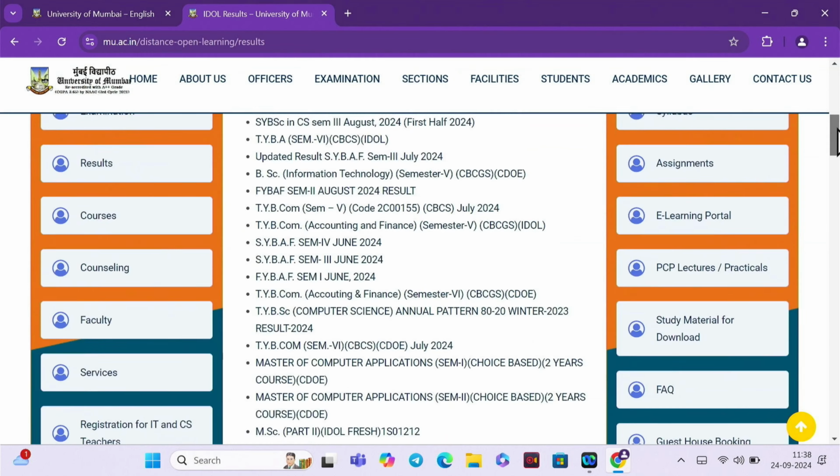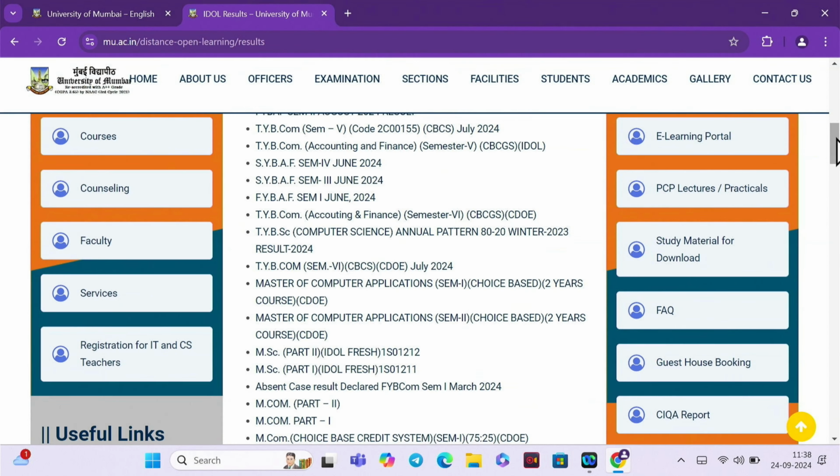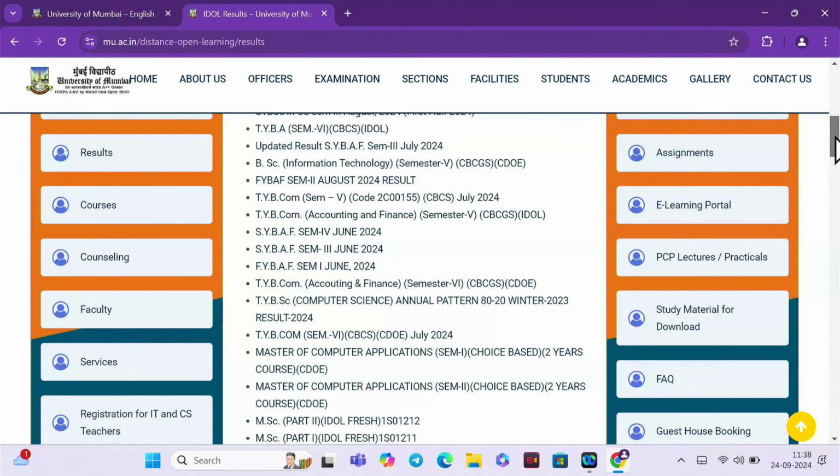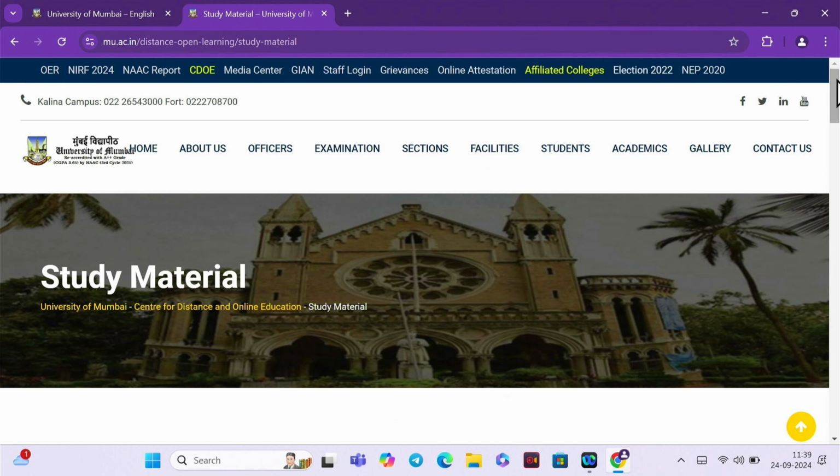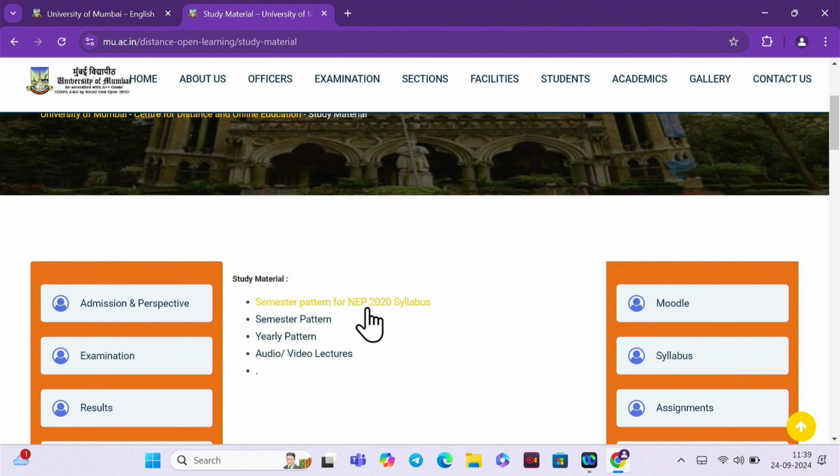So now the question arises, how do I download my study material? On the right hand side, you will find study material for download. Click on Semester Pattern for NEP 2020 syllabus. This is only for PG right now.